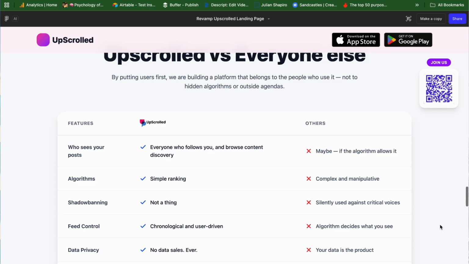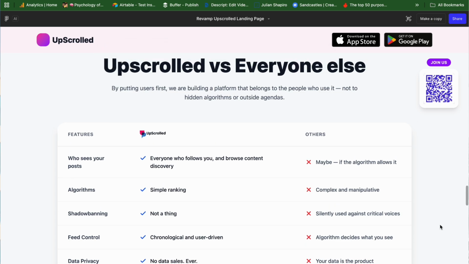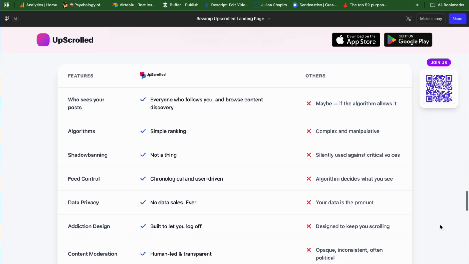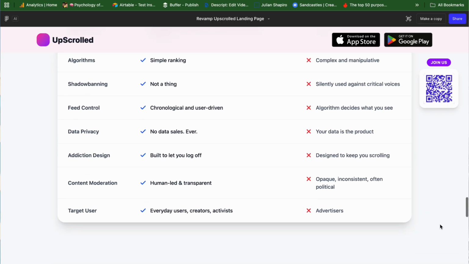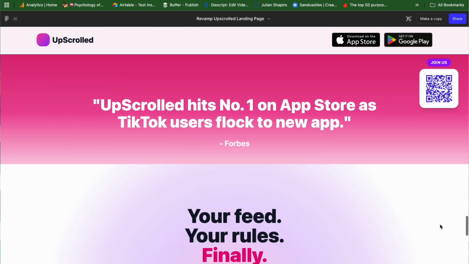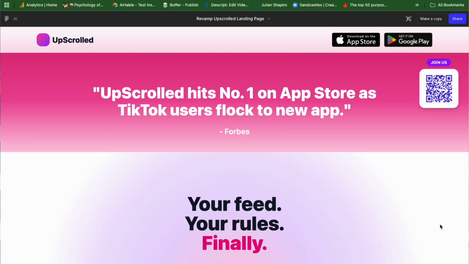Just below this, we have the features table. And again, I thought this was perfect where it was. So nothing has changed here. We're just telling people exactly how UpScrolled differs from other platforms and just keeping the table the same. I think it's great. Just below we get to the end section, we're going to build trust again.